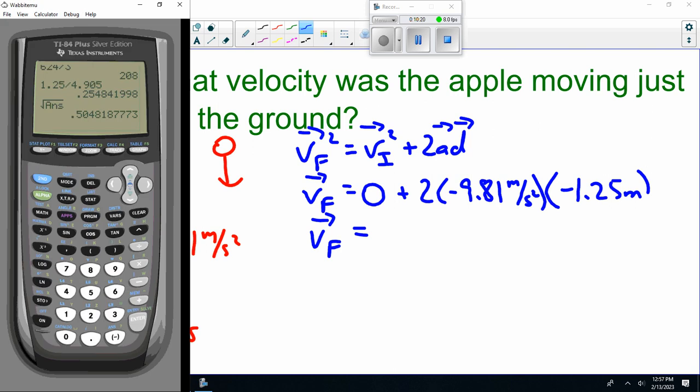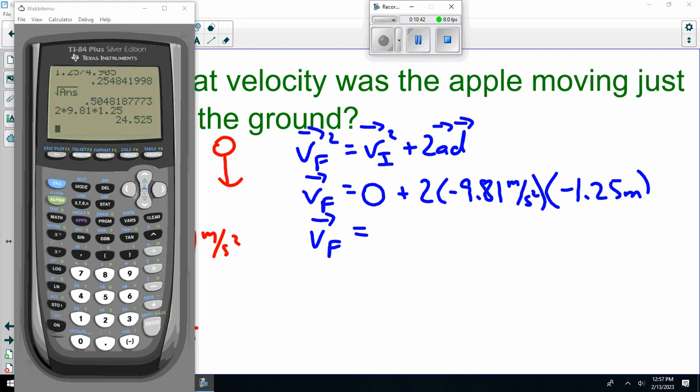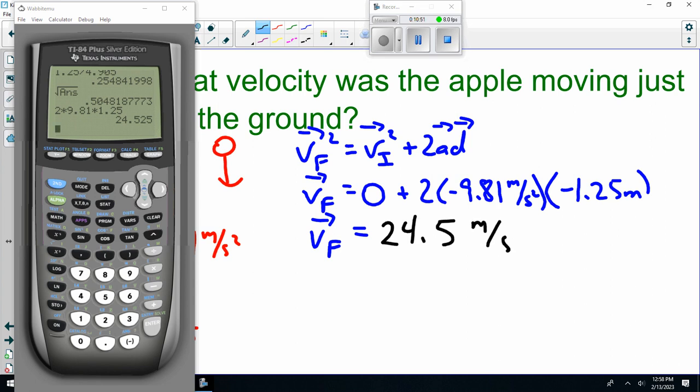And once again, I can't do that in my head. 2 times 9.81 times 1.25. So we got the calculator working, and it's 24.5 meters per second, I think.